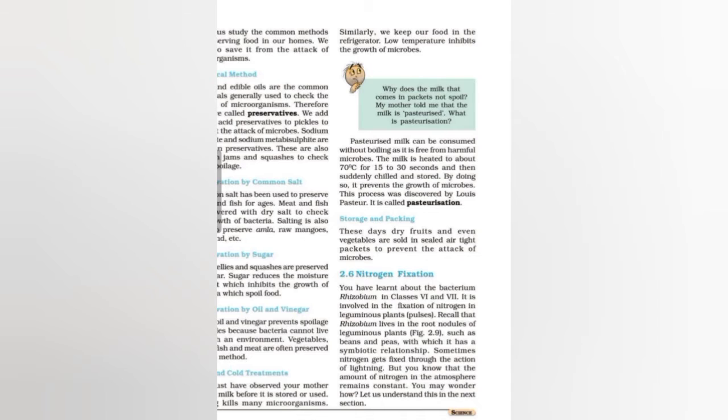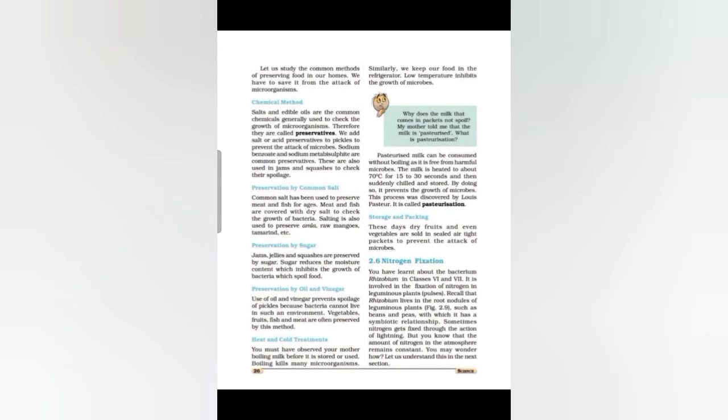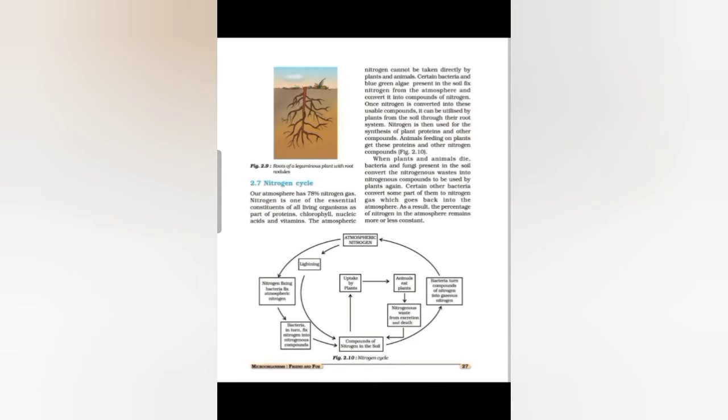But you know that the amount of nitrogen in the atmosphere remains constant. So you may wonder how. Let us understand this in the next session. So students, what is nitrogen fixation? We know that in our atmosphere 78% nitrogen gas is present, but plants and animals cannot take atmospheric nitrogen directly. So it has to be first converted into useful nitrogen compounds which can be easily absorbed.